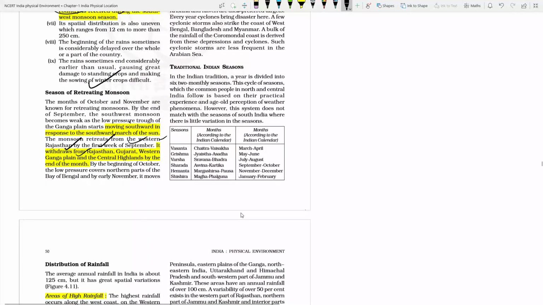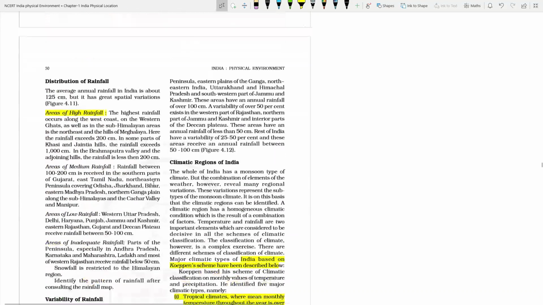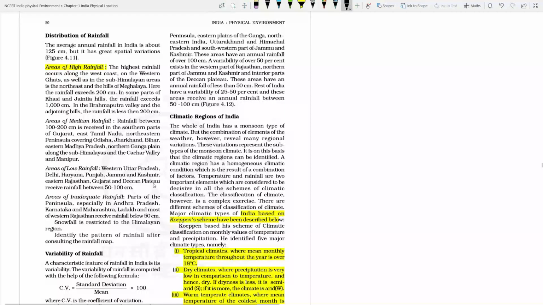Traditionally, India has seasons like March, April, which is a different season, and May and June. India also has its own names for the seasons, like Vasant season, Grishma season, Varsha season, Sharad, Hemant and Shishir, isn't it? Distribution of the rainfall: the area where the high rainfall is there and the area where the low rainfall is there. The Meghalaya region has the wettest place on the earth, the Khasi. There is more than 1000 centimeter rainfall there.